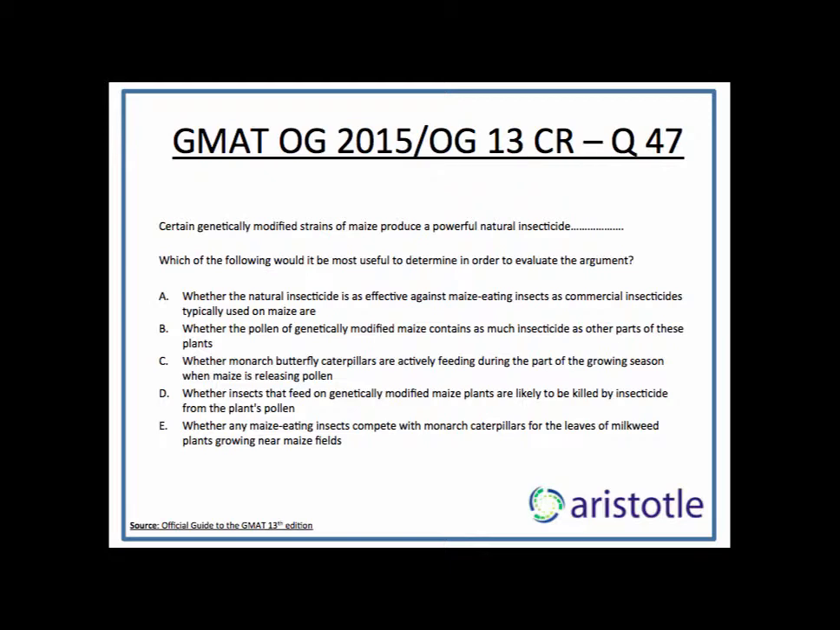D says whether insects that feed on genetically modified maize plants are likely to be killed by insecticide from the plant's pollen. Well, that's absolutely of no consequence to us because we are only concerned with the monarch butterfly or the caterpillar of the monarch butterfly. Insects in general, what happens to them doesn't make any difference to us. E says whether any maize-eating insects compete with monarch caterpillars for the leaves of milkweed plants growing near maize fields. Even if they compete, how does it make any difference to our argument? It doesn't help us evaluate what we set out to evaluate.